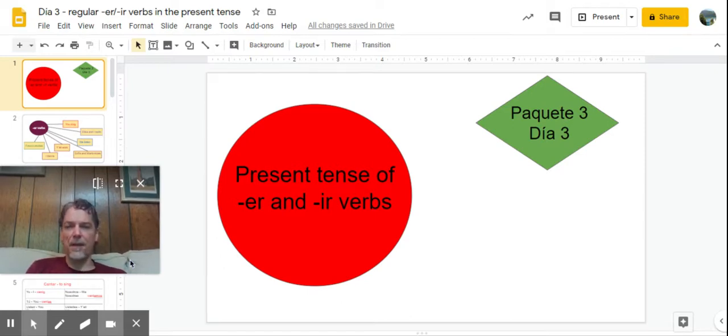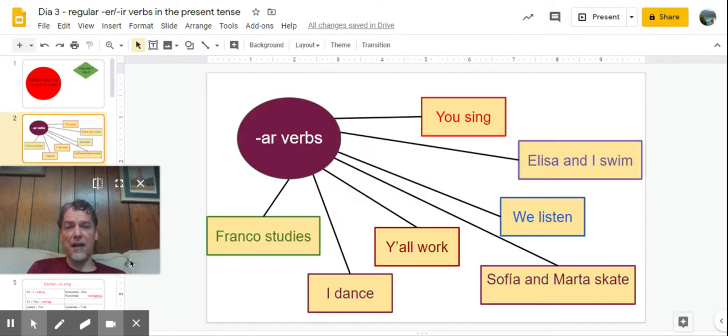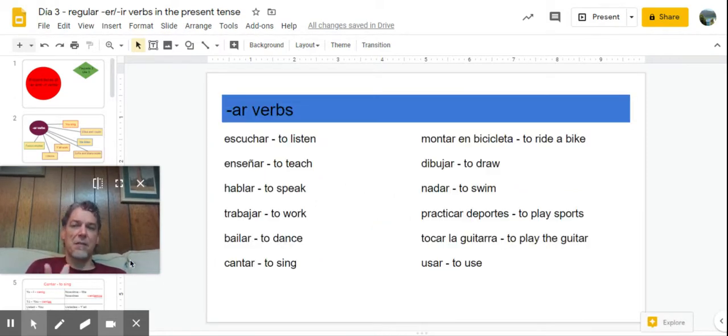All right, so thus far we've looked at regular AR verbs. You can say all sorts of things now. You sing, you listen, I swim, we listen. Sophia and Marta skate, y'all work, I dance, Franco studies. It's amazing the amount of verbs, the amount of things that you can already say in Spanish. But if you look at these verbs and the ones that we've been changing so far to say different things in the present tense, they all end with AR.